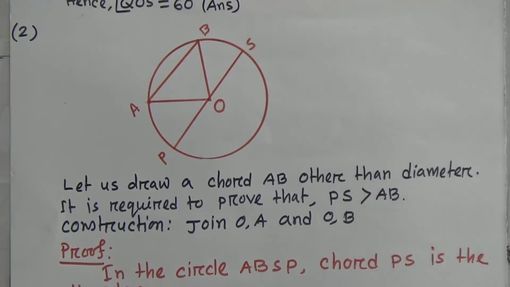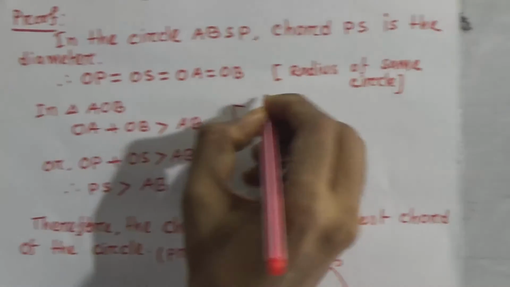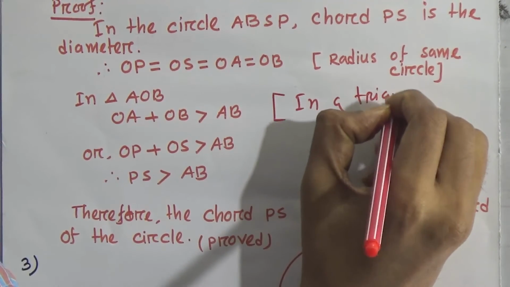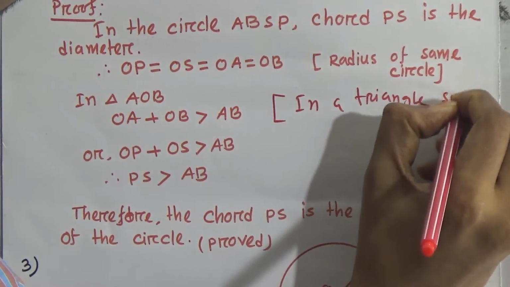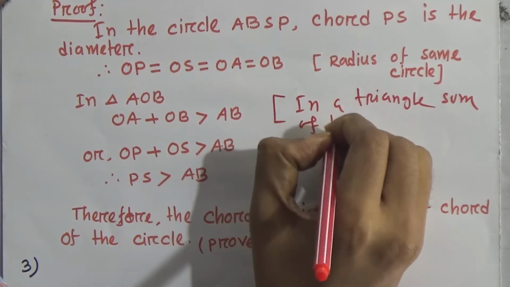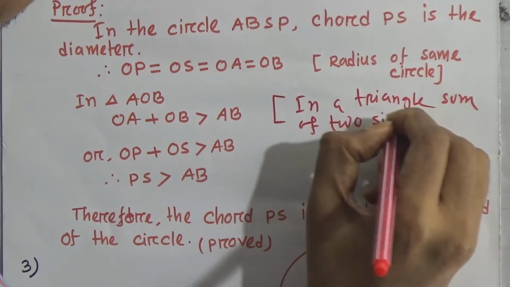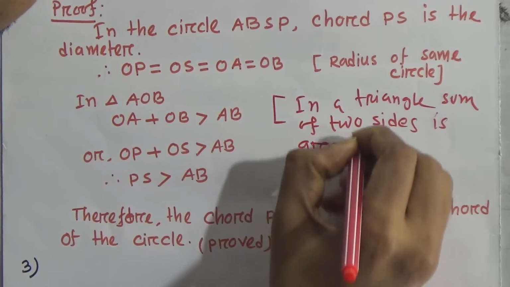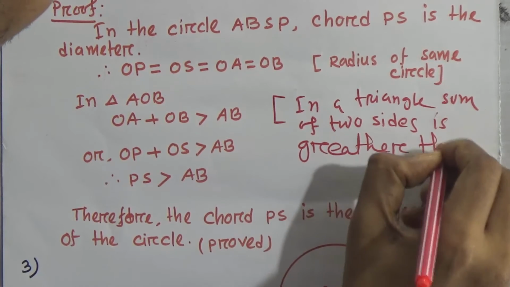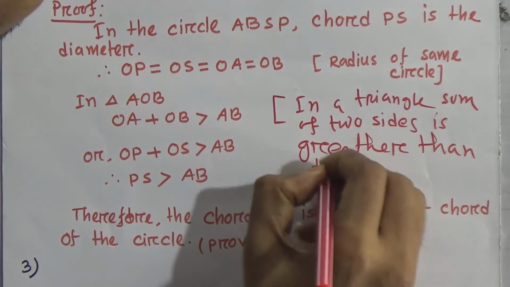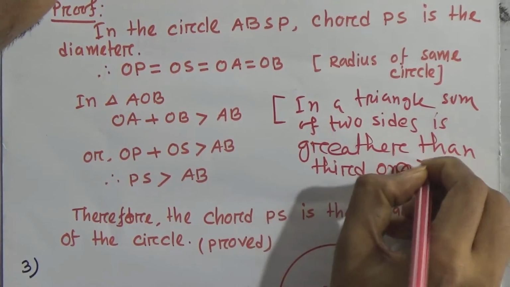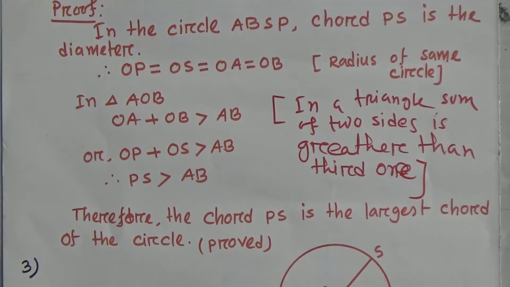Okay, student, you write here: in a triangle, the sum of 2 sides is greater than the third side.